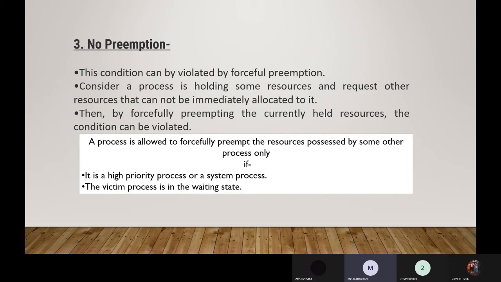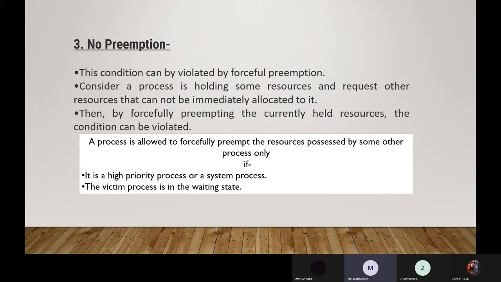We have a process possessing some resources, but the resource is not being used at that time by that process. At that time you can forcefully take the resources from the process. That is the non-preemption concept. Non-preemption means you should not forcefully ask for resources to be released. But if the resource is idle with that process, then we can take the resource from that process.